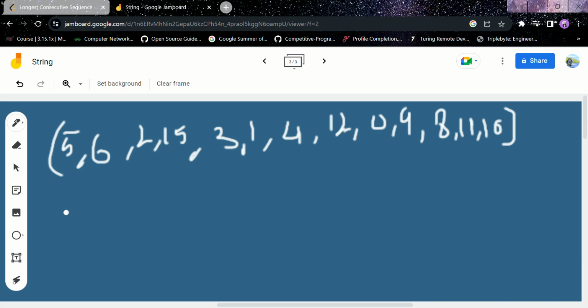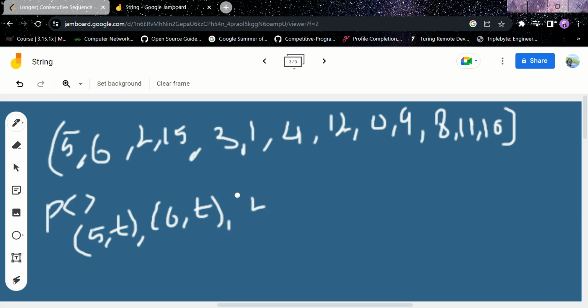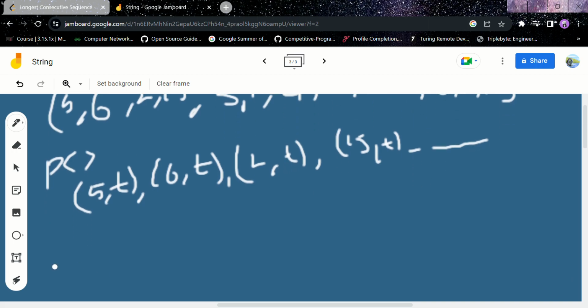Now we will make a present map with element and boolean. Now check, 5 is present, no, make it present. 5, 6, 2, 15. For all of them we will just make them present. We'll mark all as present. Now we have our visited map.